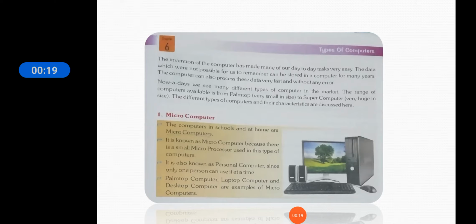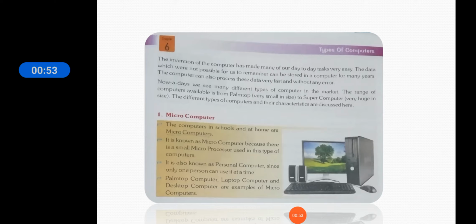We have learned that computer is used to do day to day tasks. It makes the task very easy for us. The data which are not possible for us to remember can be stored for many years using the computer, and it can process the data very fast and give us the required output without any error. Nowadays there is a range from palm top to supercomputers. There are many ranges. So types of computer, let us discuss in this lecture.